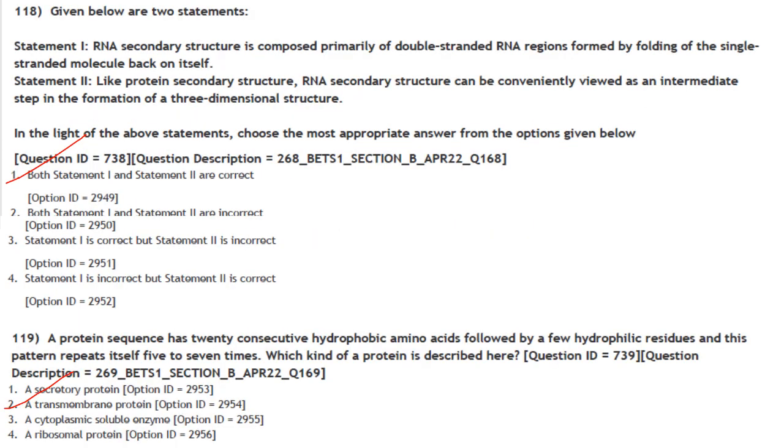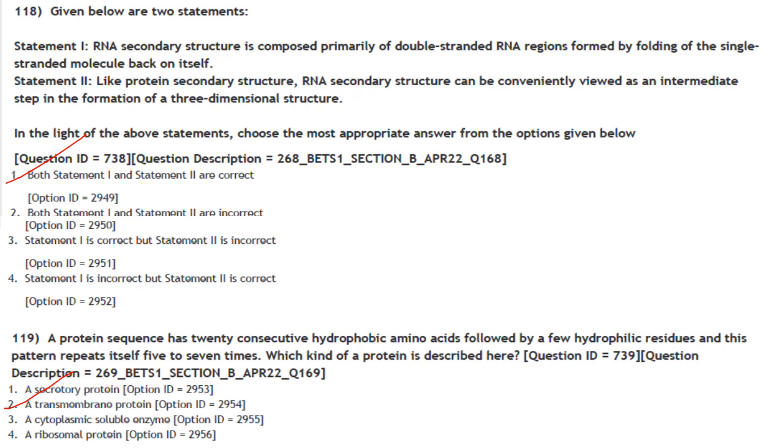Then next one. Given below are two statements. Statement 1. RNA secondary structure is composed primarily of double-stranded RNA regions formed by folding of the single-stranded molecule back on itself. That is correct. Statement 2. Like protein secondary structure, RNA secondary structure can be conveniently viewed as an intermediate step in the formation of three-dimensional structure. So both statement 1 and 2 are correct. Answer is option 1.